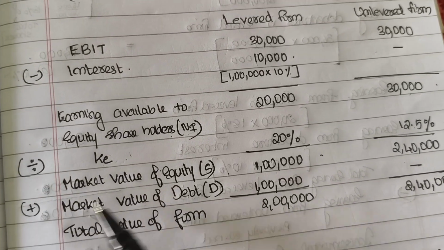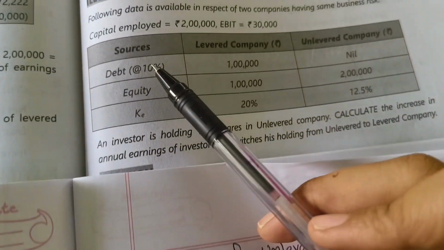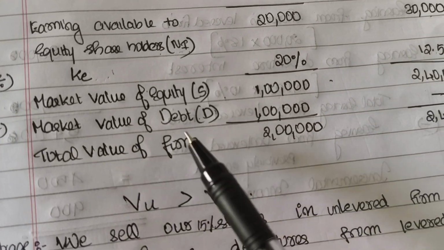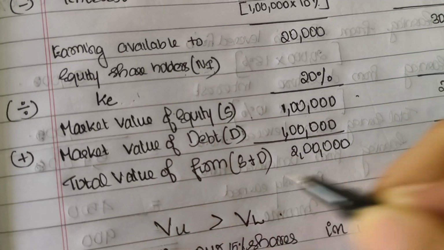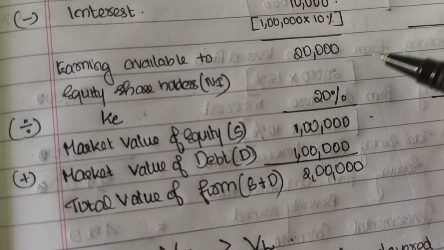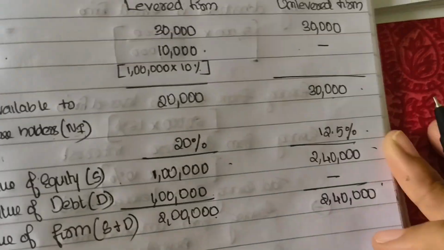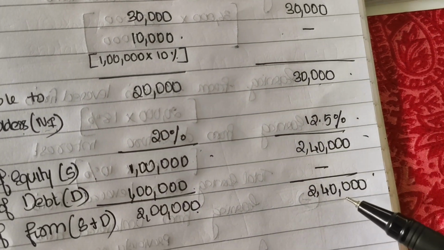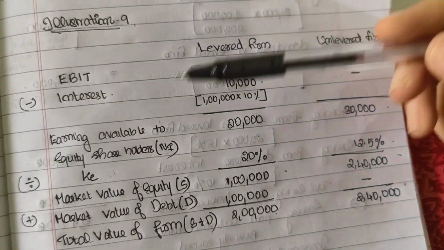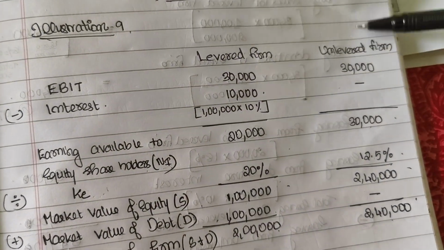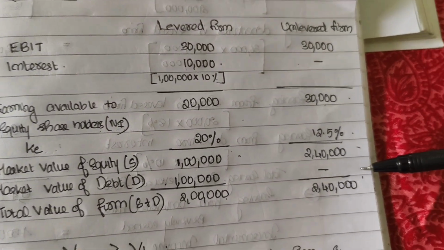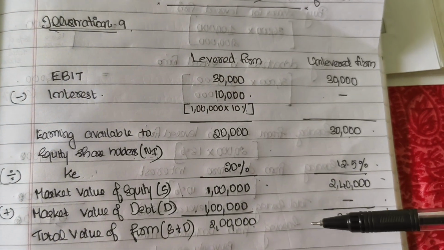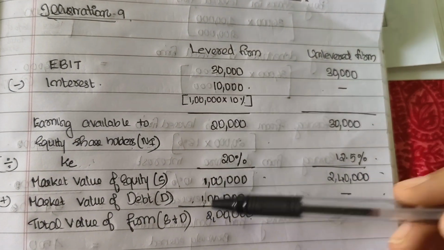Now we will add market value of debt. Market value of debt is 1 lakh and here it is nil. So 1 lakh and nil. So we will get the total value of the firm by adding market value of equity plus market value of debt. That is 1 lakh plus 1 lakh. Here levered firm it is 2 lakh total value of the firm, and in unlevered firm it is 2,40,000. So we get the total value of the firm in levered firm and unlevered firm. Now we can clearly see that the value of the unlevered firm is greater than the value of levered firm.